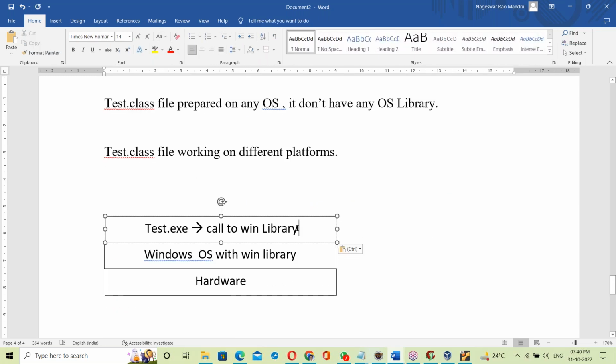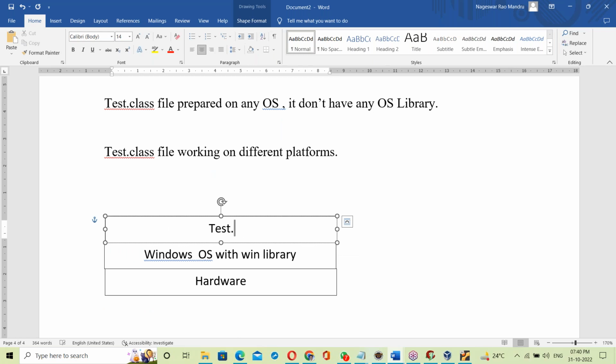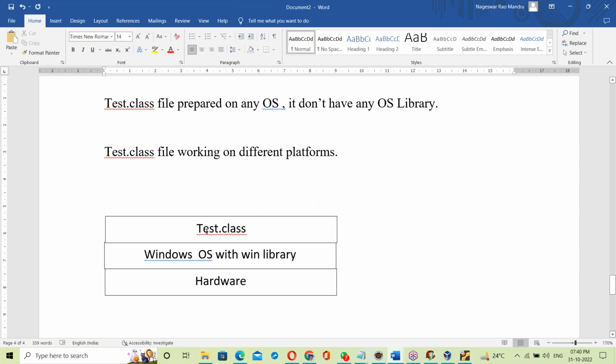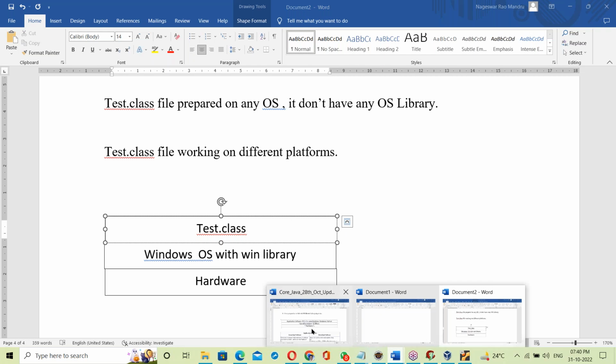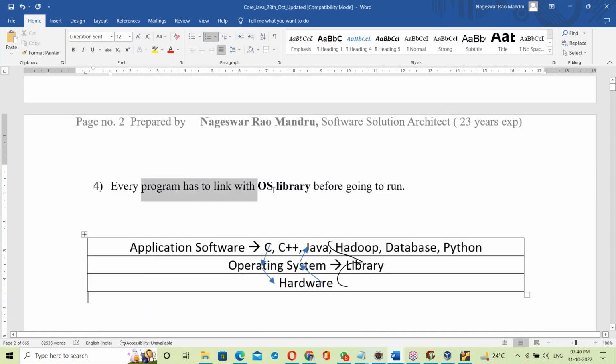On this Windows platform, if I run the Test.class file directly, will it run or not? No, it won't run. The reason: every program has to link with the OS library, otherwise it cannot communicate with hardware. C, C++, Java, Hadoop, all programs have to link with the OS library to communicate with hardware components. It's compulsory.